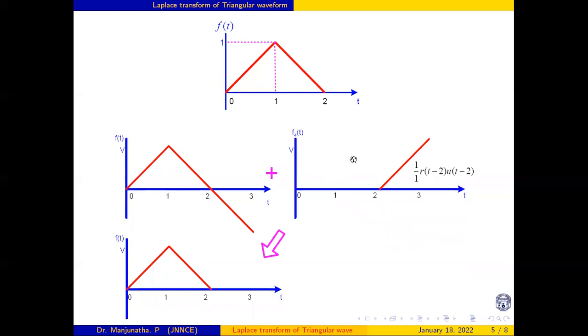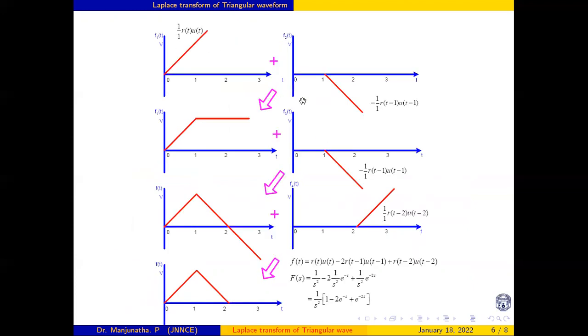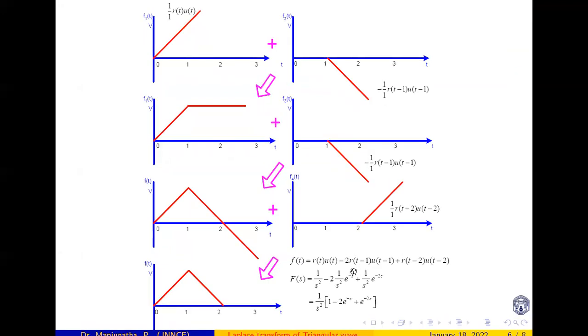And the fourth one: when we cross 2, it goes on increasing, so to stop this I introduce a positive going ramp function. So in total 1, 2, 3, 4. That is r of t u of t, minus 2 r of t minus 1 u of t minus 1, and r of t minus 2 u of t minus 2. So this is the f of t.